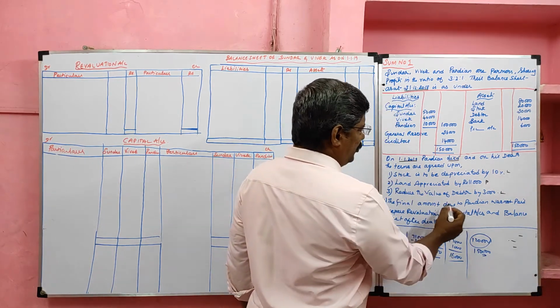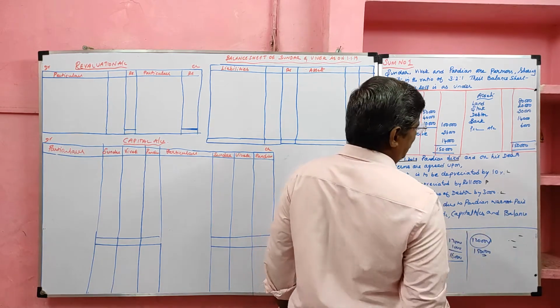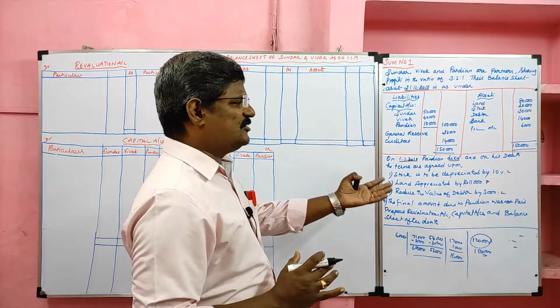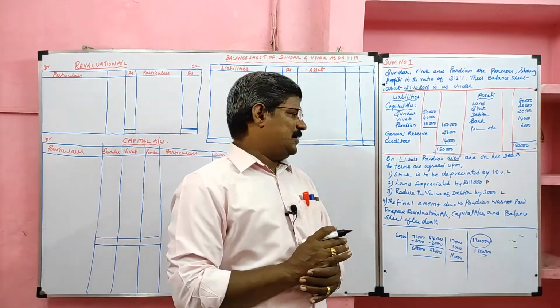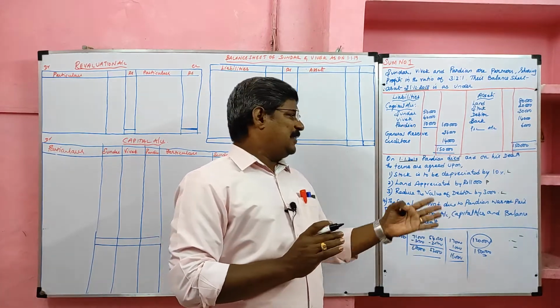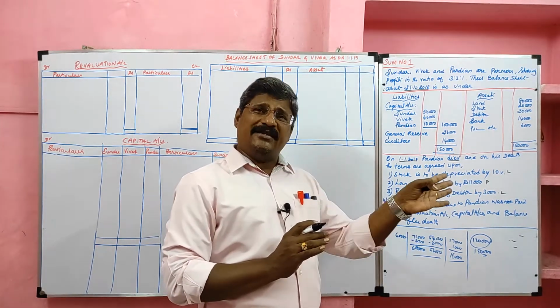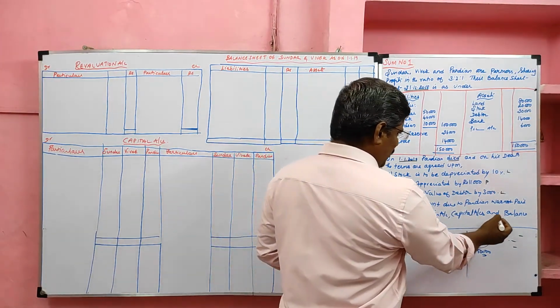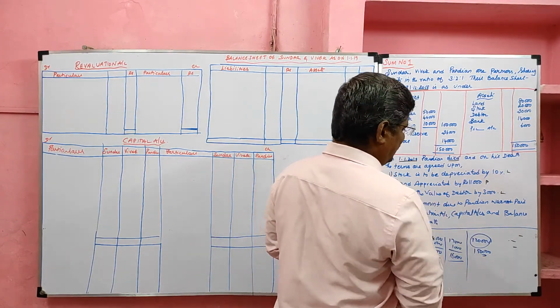The final amount due to Pandian was not paid. So Pandian died. The total interest of Pandian should be transferred to his legal executor account. Here, the legal executor is not yet settled. So we should transfer the total interest payable to Pandian to his legal executor account. Prepare revaluation account, capital account and balance sheet after the death of a partner.